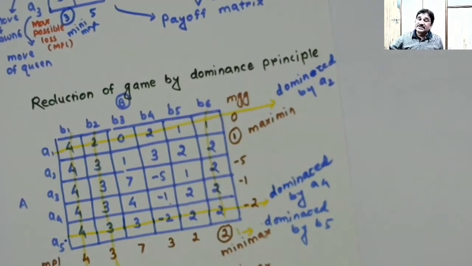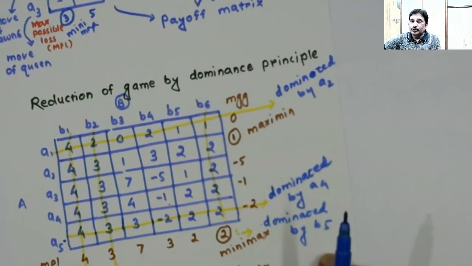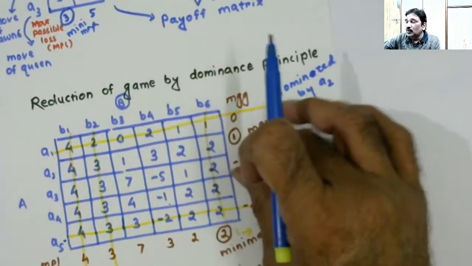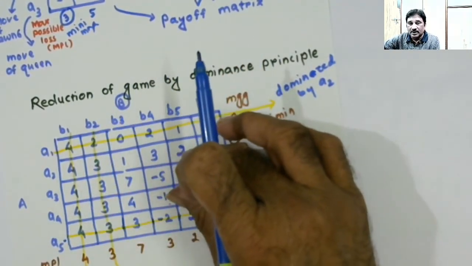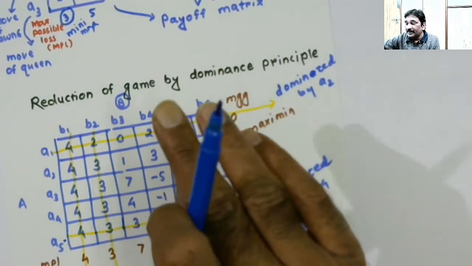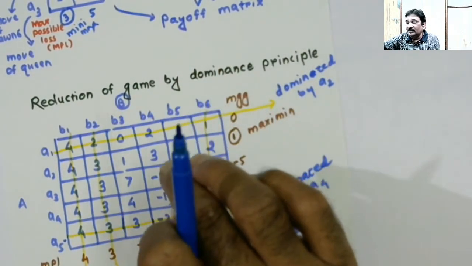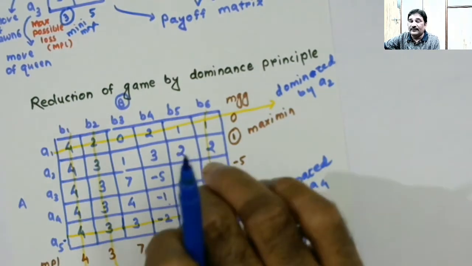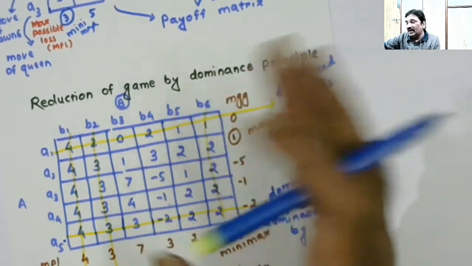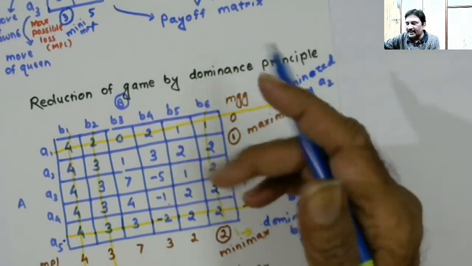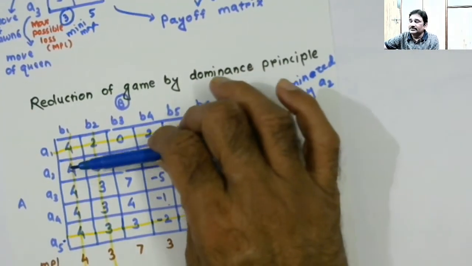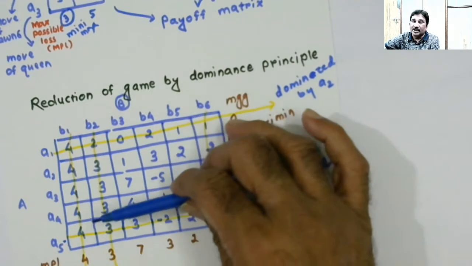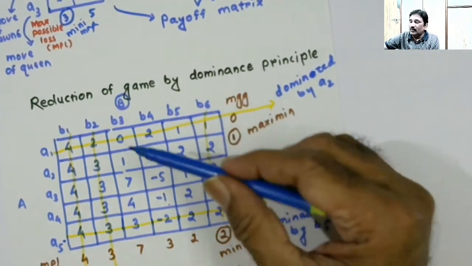I will once again come to the live rows. I'll be comparing live rows, because the things which came in the way of dominance might have got eliminated. I will be taking one more chance of comparing the live elements in the rows. So let us compare 1 and 7.